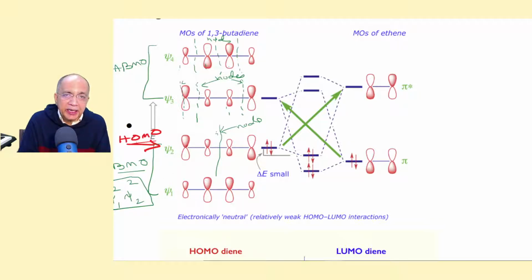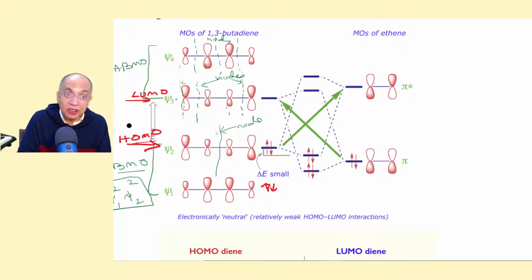So in butadiene, there are 2 electrons in this, not shown here, and 2 electrons in this, which is shown here. So this is the HOMO. And the LUMO is this. LUMO means lowest unoccupied molecular orbital.